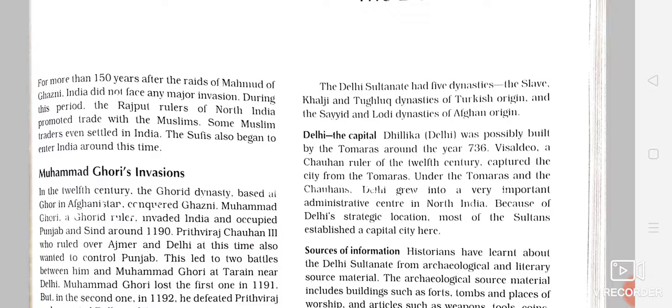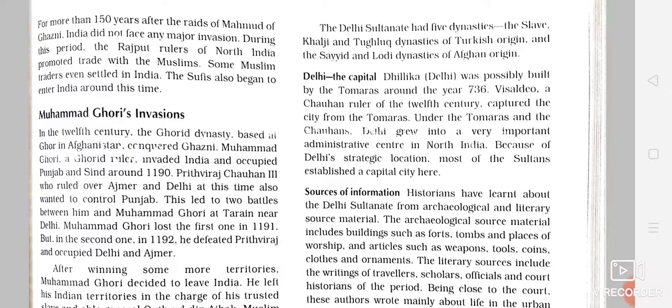Now let us read about the history of Delhi. It is believed that Delhi was established by the Rajput ruler Tomars in the 7th century, in the year 736. Then Tomars ruled in Delhi from the 7th century, 8th, 9th, 10th until the ending of the 11th. Then in the beginning of the 12th century, another Rajput ruler, Prithviraj Chauhan, won. He defeated and captured the city of the Tomars, that is Delhi.